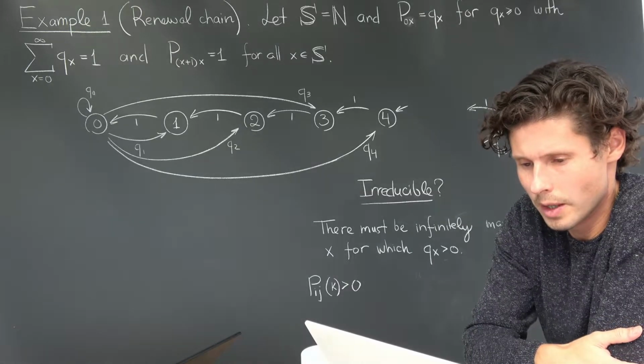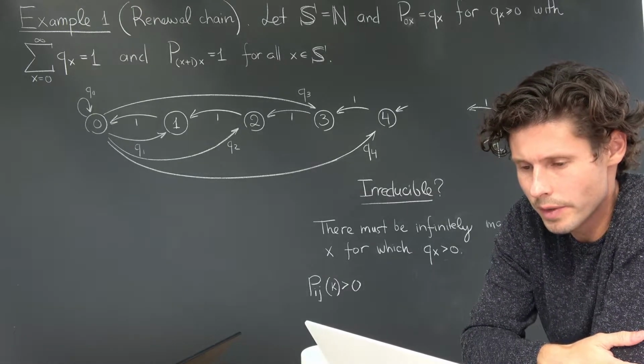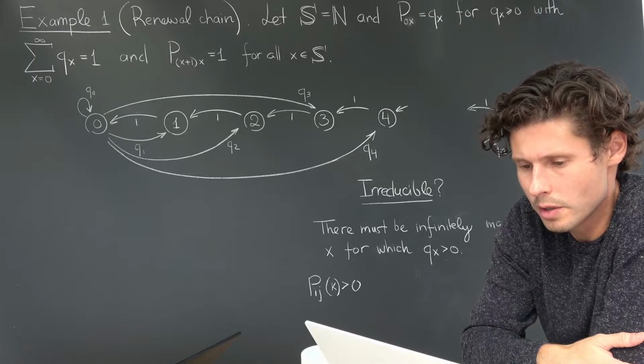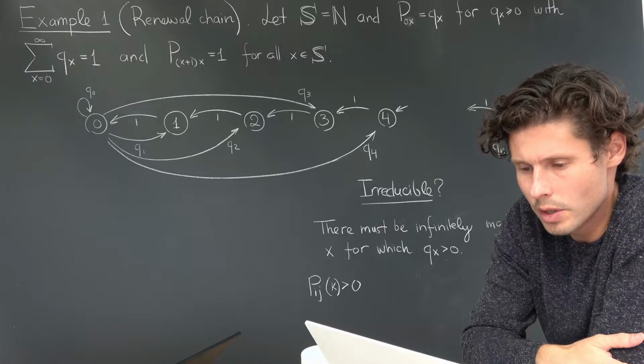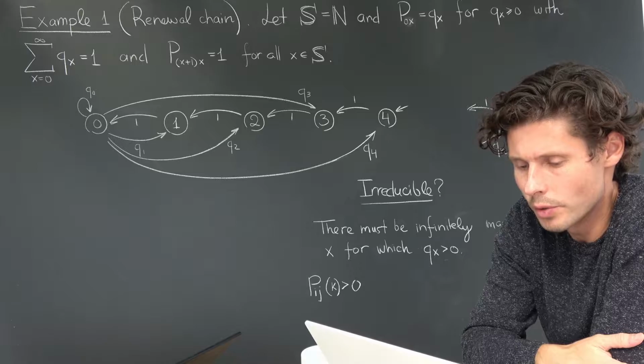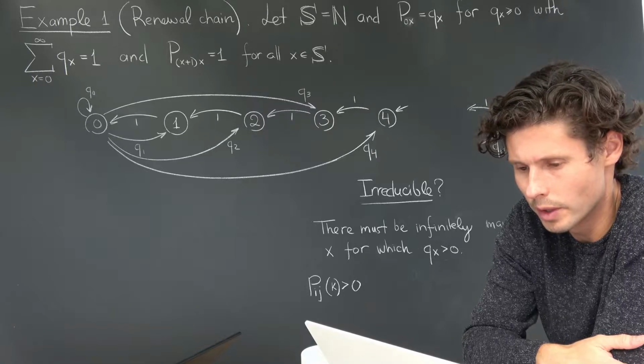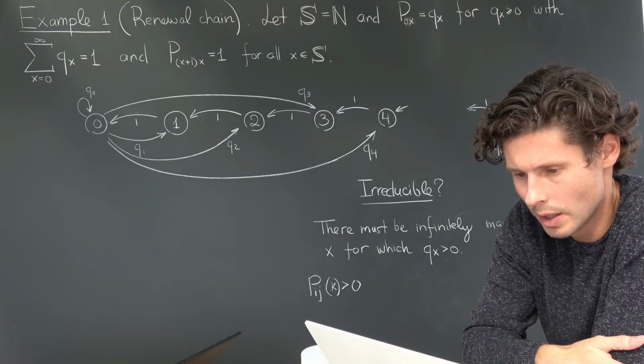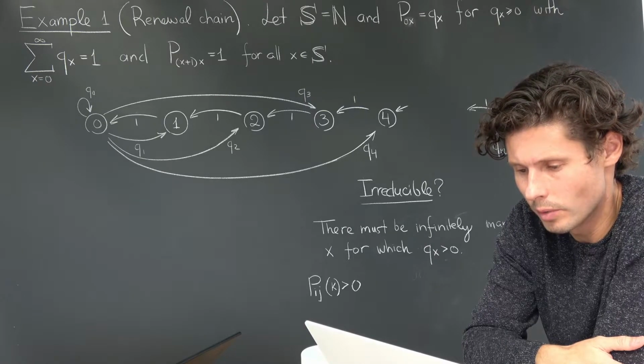Okay, let's talk irreducibility in the context of this renewal chain. So the question that's being asked of us is, what are the conditions under which this renewal chain is irreducible? The first thing we want to dig into are the words "conditions". What does that mean? And let's also revisit what irreducibility means.